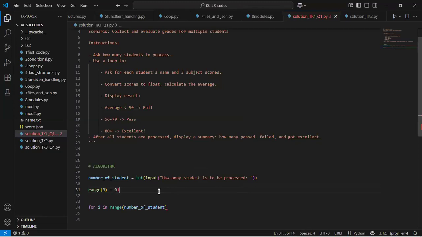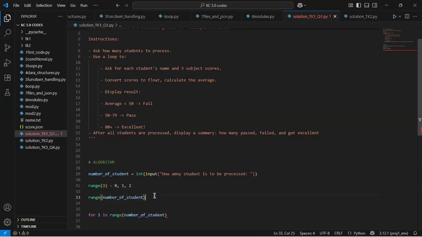Which in this case is 0, 1, 2. So basically in this structure we have 3 elements, which means we will repeat this 3 times because we have 3 elements in that particular structure. That's basically how the range function works, which we talked about in one of our previous classes. So now this instruction here simply means that we should create a structure